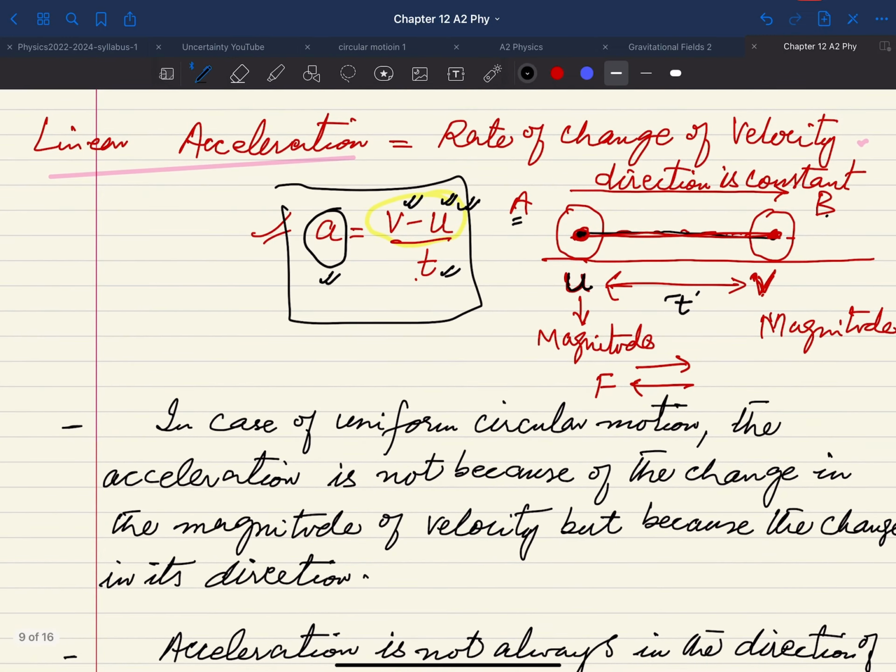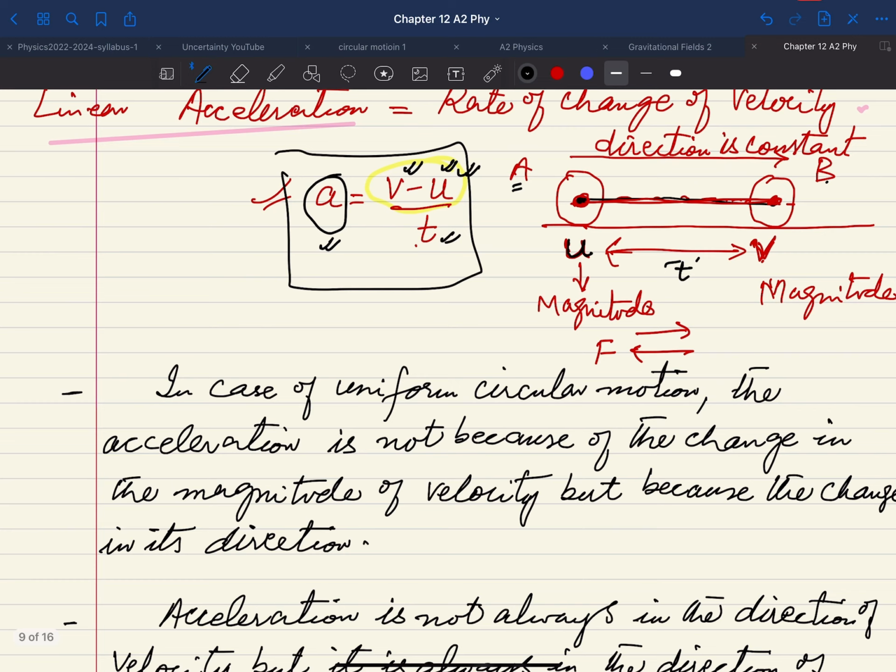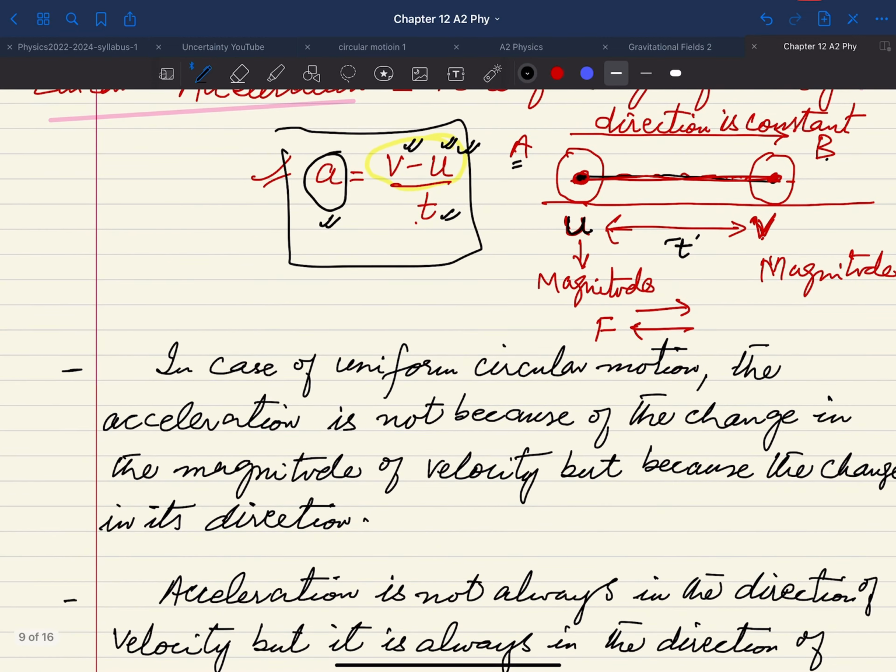In case of uniform circular motion, you know that the acceleration is not because of the change in the magnitude. Of course, when you are talking about uniform circular motion, the speed is constant, or the magnitude of the velocity is constant. So there is no change in the magnitude of the velocity, but the change is because of the change of the direction.